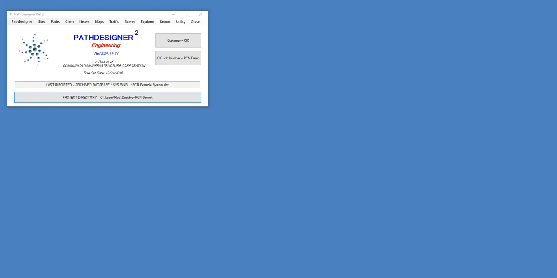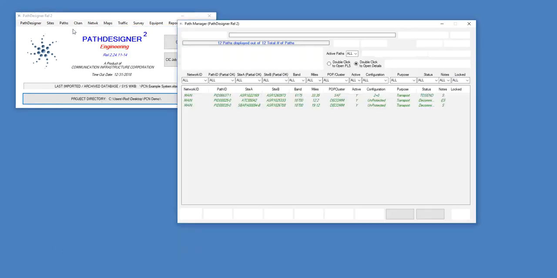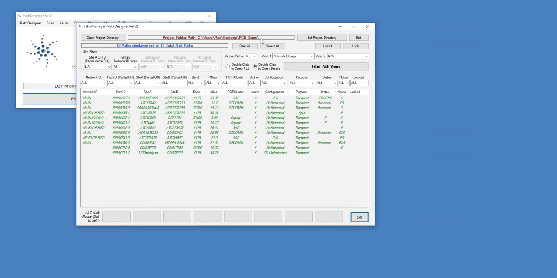This video will demonstrate frequency coordination management within Path Designer. I'm showing you currently the main format Path Designer here, and I'm going to open up the Path Manager, and you'll see we have 12 paths.